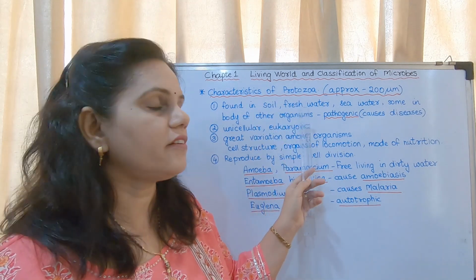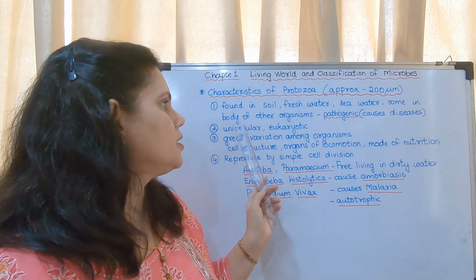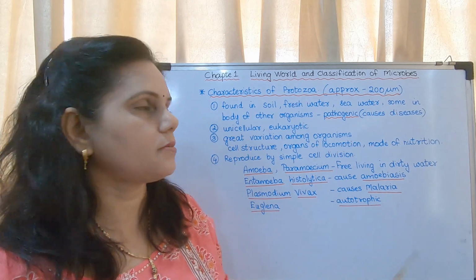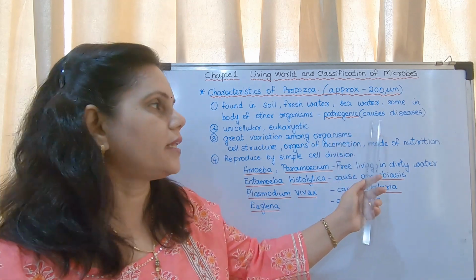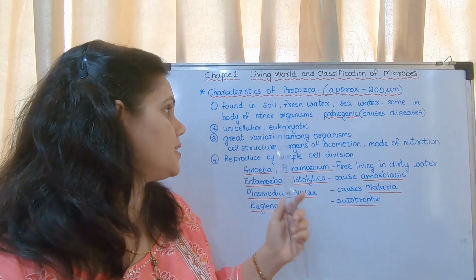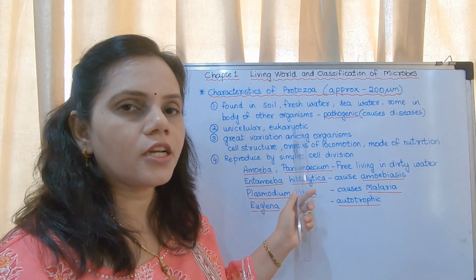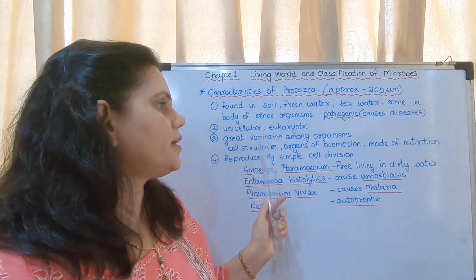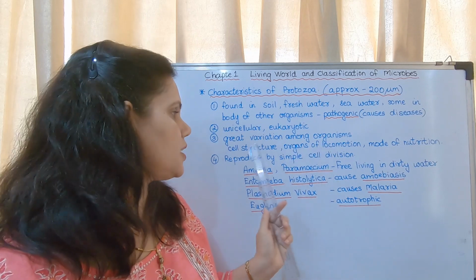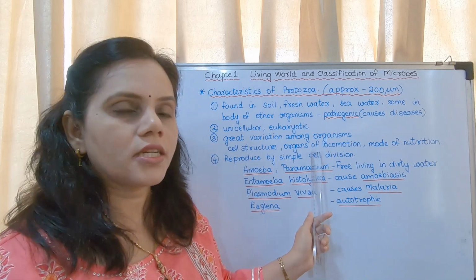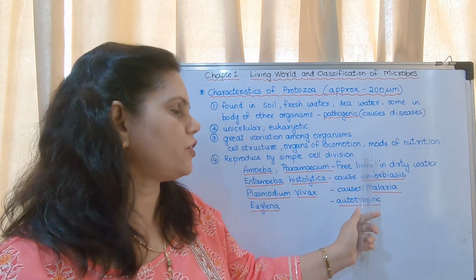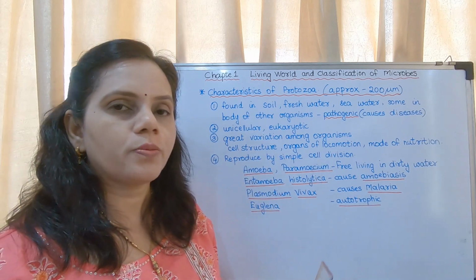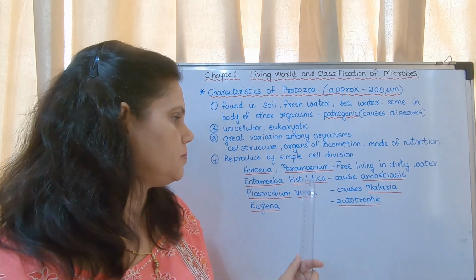Found in soil, fresh water, sea water, some in the body of other organisms. They are said to be pathogenic, that means which causes diseases. They are unicellular, eukaryotic. Great variation among the organisms in their cell structure, organs of locomotion, mode of nutrition. They reproduce by simple cell division.